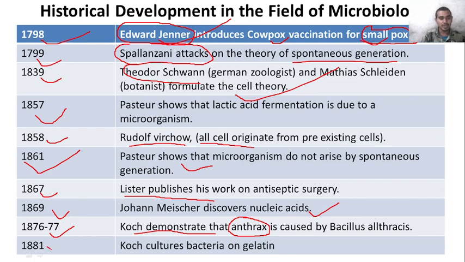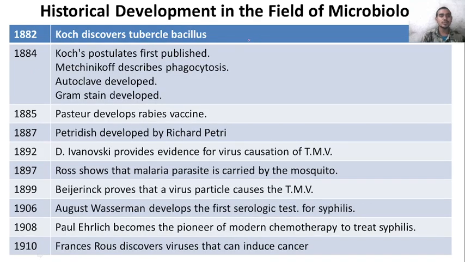Then in 1881, Koch cultured bacteria on gelatin. In 1882, Koch discovered the tubercle bacillus. Then in 1884, Koch's postulates were first published. At the same time, Metchnikoff described phagocytosis. Then the autoclave was also developed in 1884.